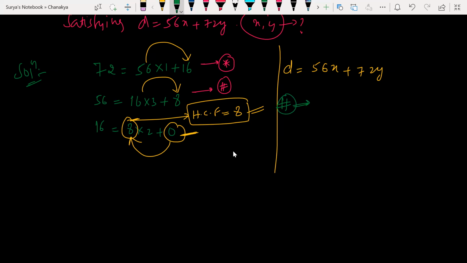Can you write 56 is equal to 16 into 3 plus 8, right? So I have to write 8 is equal to 56 minus 16 into 3. Can I write something like this? Yes or no? Can I write, beta? Yes, sir.